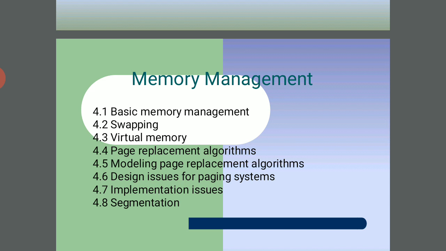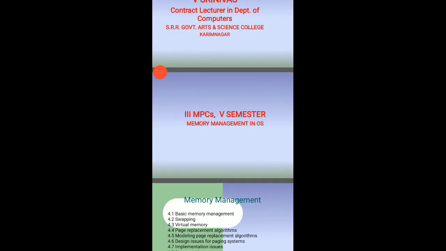The solutions for dynamic storage allocation problems are first fit and best fit. First fit allocates the first hole that is large enough, with the search starting at the beginning of the set of holes or from where the previous first fit search ended. Best fit allocates the smallest hole that is big enough to accommodate the incoming process; if the available holes are ordered, then the search can be reduced. Worst fit allocates the largest of the available holes.